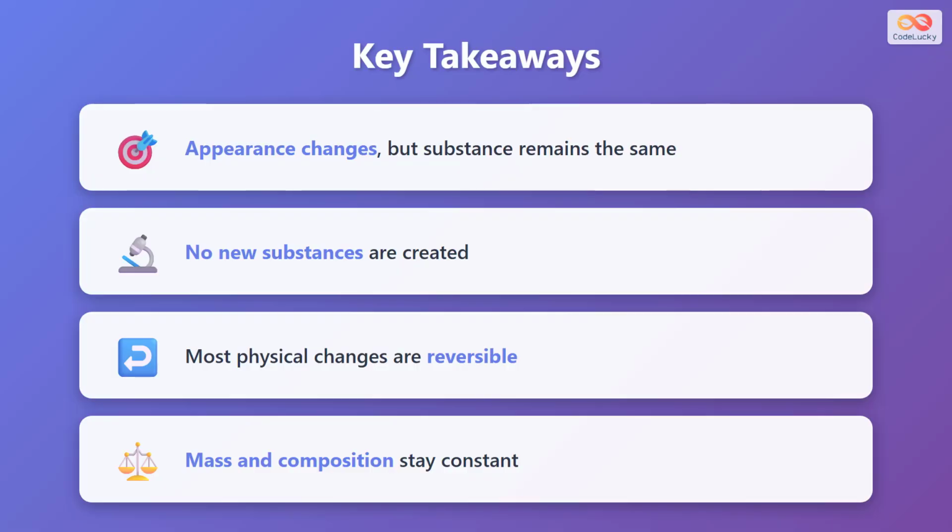Let's review the key concepts about physical changes. First, the appearance changes, but the substance remains the same. Second, no new substances are created during a physical change. Third, most physical changes are reversible, meaning you can return to the original form. And finally, both mass and composition stay constant throughout the change. Understanding physical changes helps us recognize that matter can transform in many ways without changing what it fundamentally is.